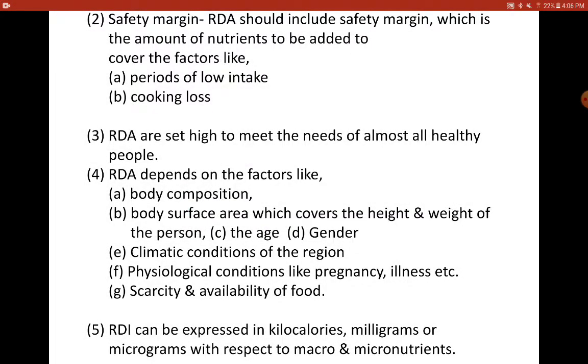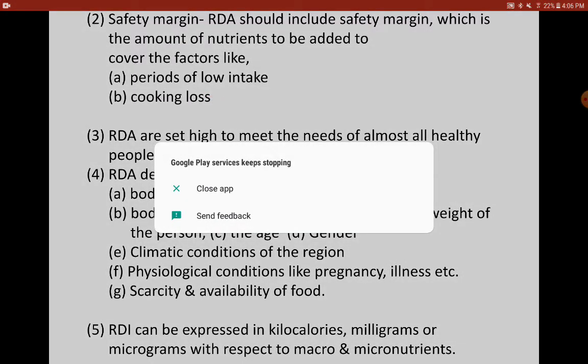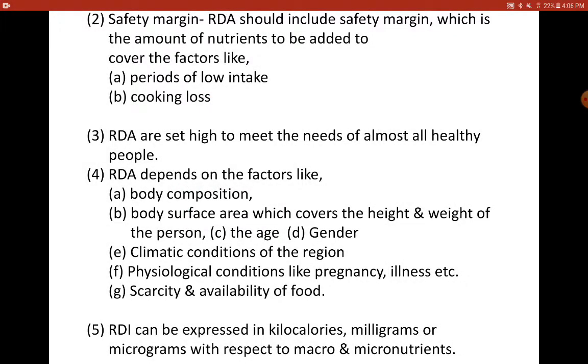A person may skip his lunch, dinner, or breakfast sometimes. He may fast for 1 or 2 days in a week. So these kinds of periods of low intake have to be taken care of, and also the loss we encounter during the cooking process, where some amount of nutrients is lost. So the safety margin has to be added when you plan a diet. When you plan the RDA, this safety margin has to be included.